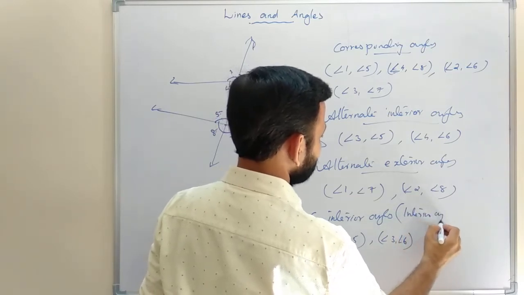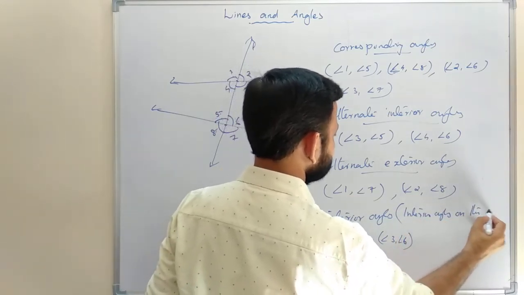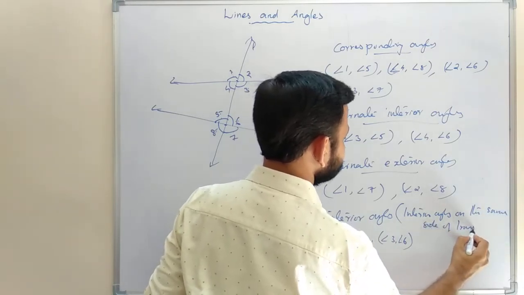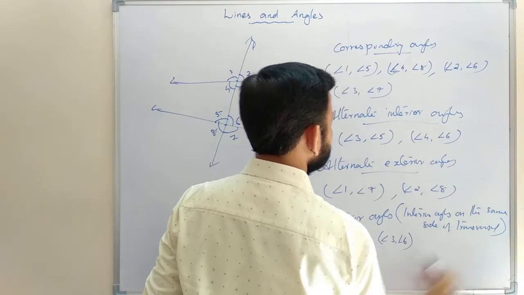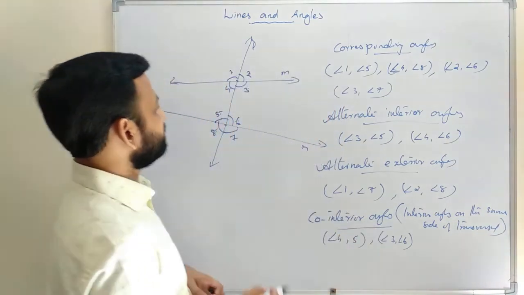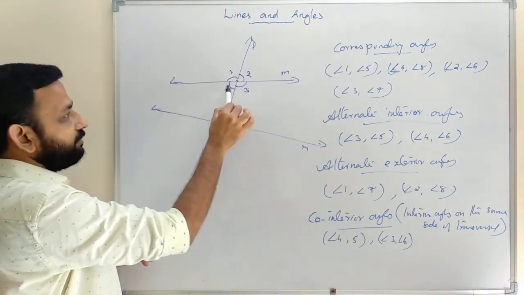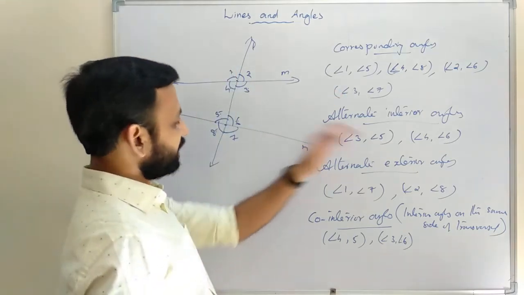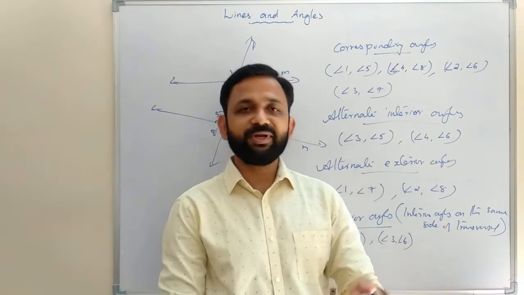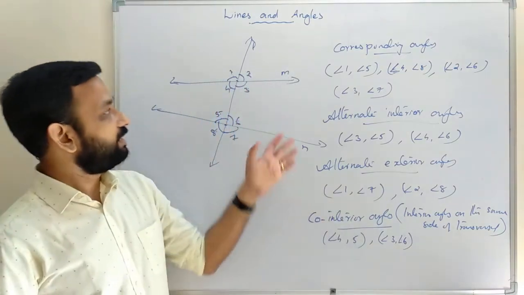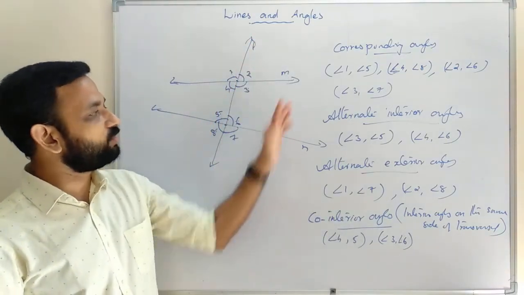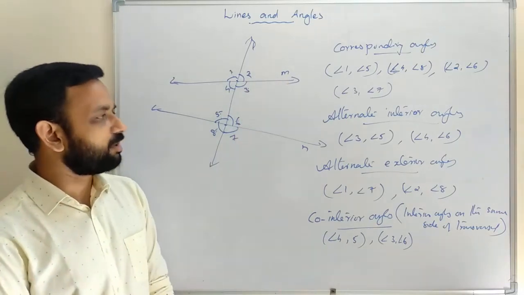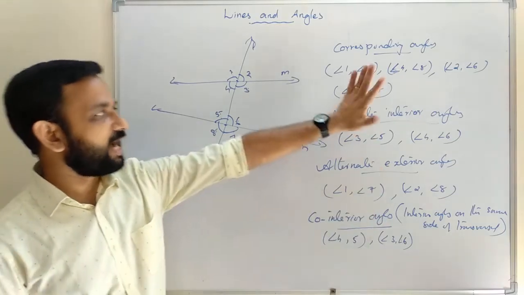Interior angles on the same side of the transversal: angle 4 and angle 5 on the left side, and angle 3 and angle 6 on the right side. So these are the different pairs of angles we get when a transversal intersects two lines. Here we cannot say the two lines are parallel. So these are the angles.